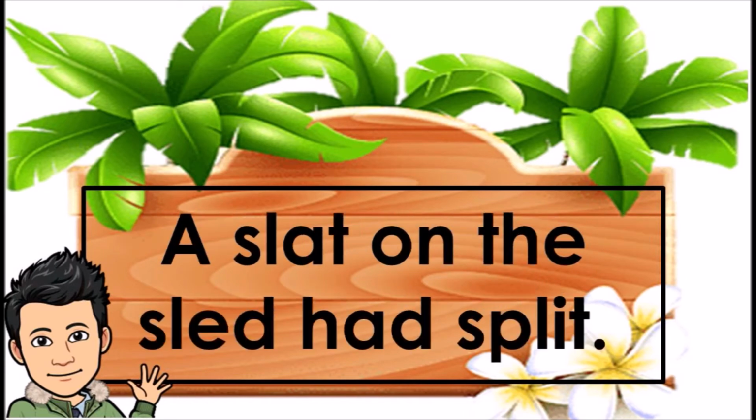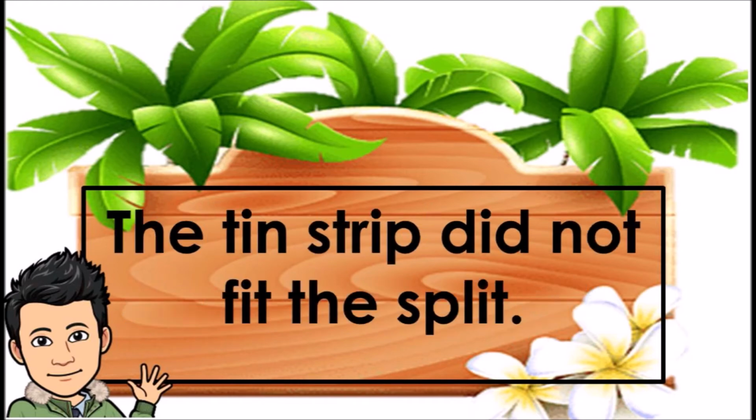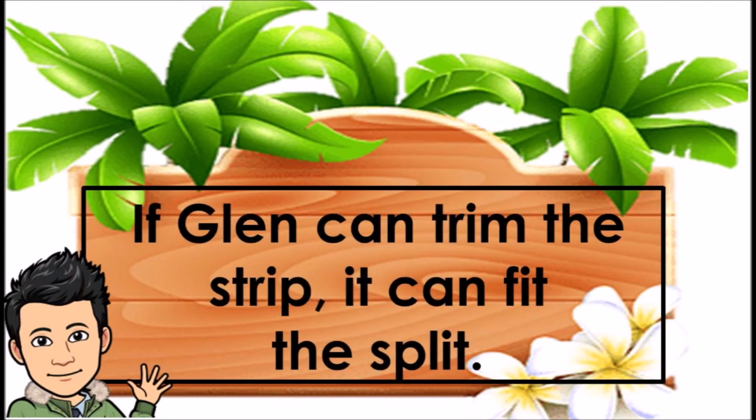Splat. A slat on the sled had split. Glen had a tin strip on the split. The tin strip did not fit the split. If Glen can trim the strip, it can fit the split.